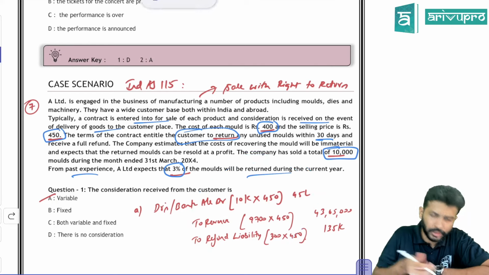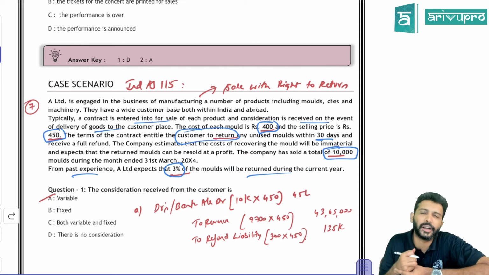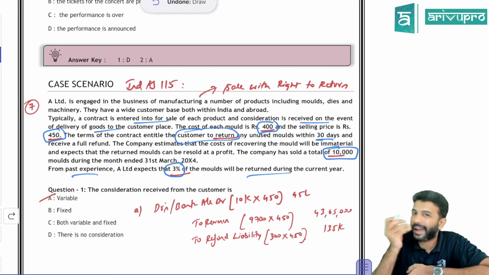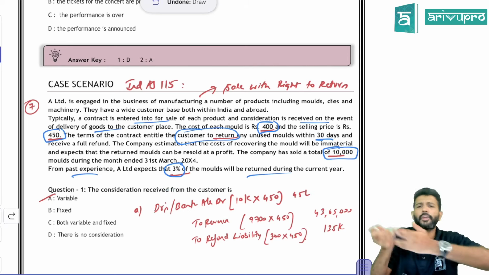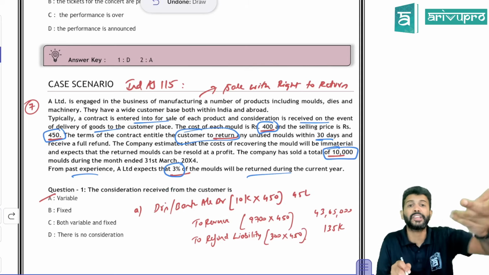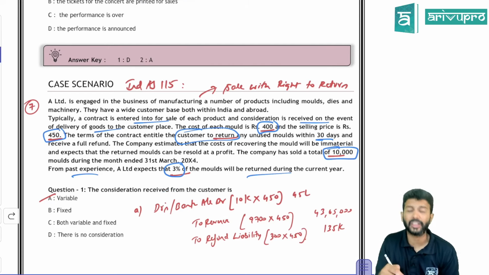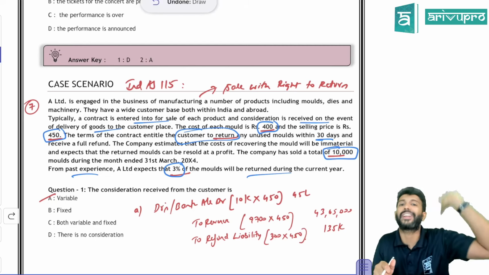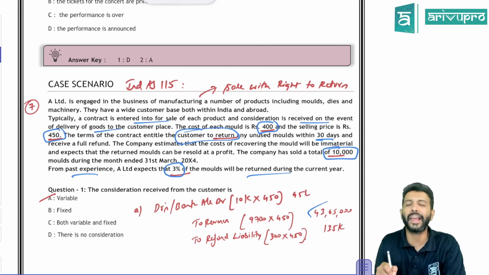I'll give you the journal entry for this; if we read this, we can answer all the case studies. What is the journal entry? If you have received the money, it is bank account debit: 10,000 units at a selling price of 450 each, so bank account debit 45 lakh. If you have not yet received the money, write debtors account debit, or financial asset. Can you recognize revenue on the entire 10,000 units? No. You can recognize revenue only on 9,700 units, which are expected not to be returned. So 9,700 into 450 gives revenue of 43 lakh 65,000.